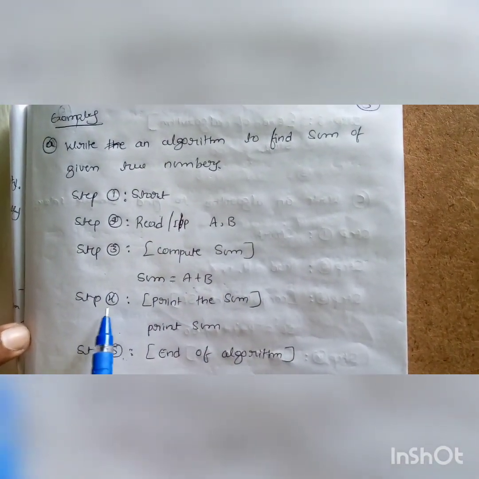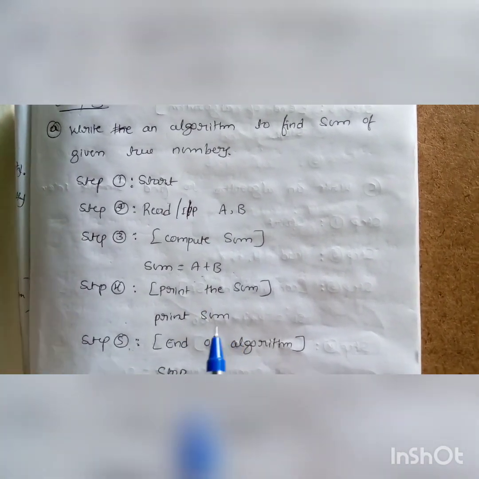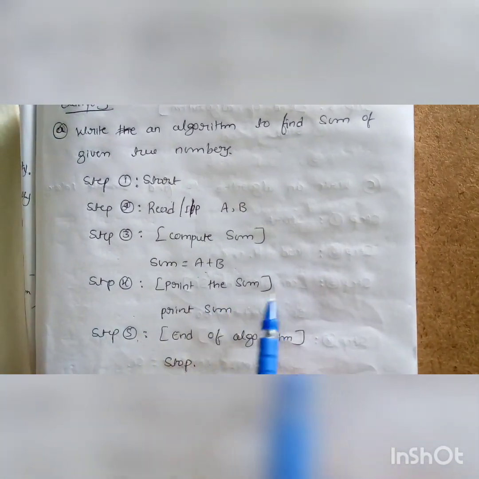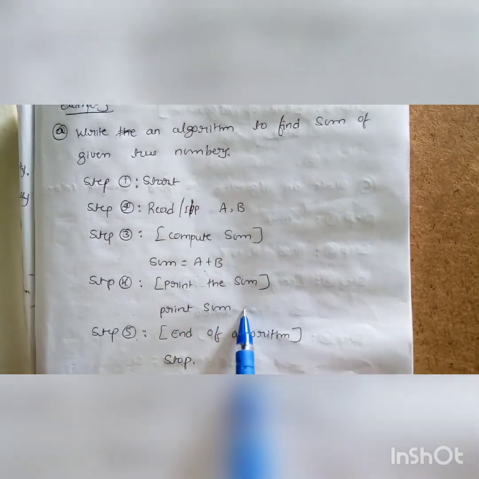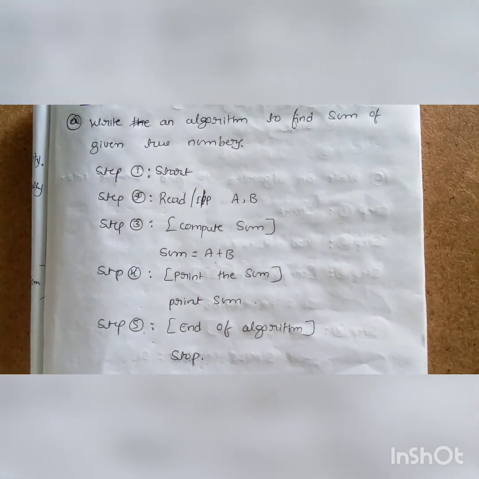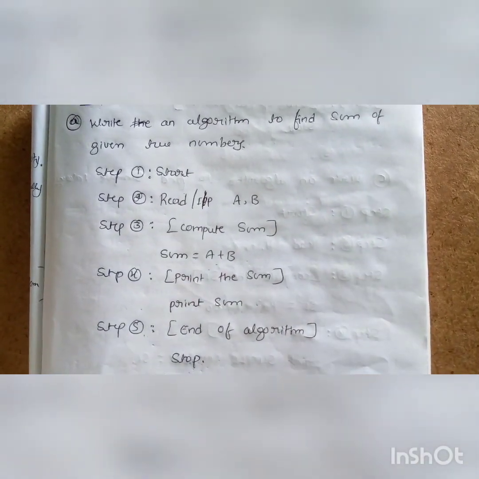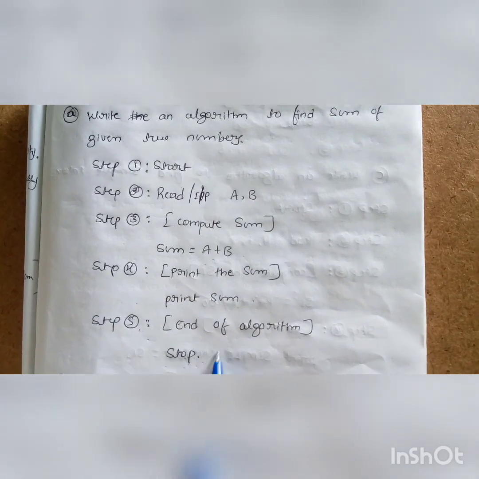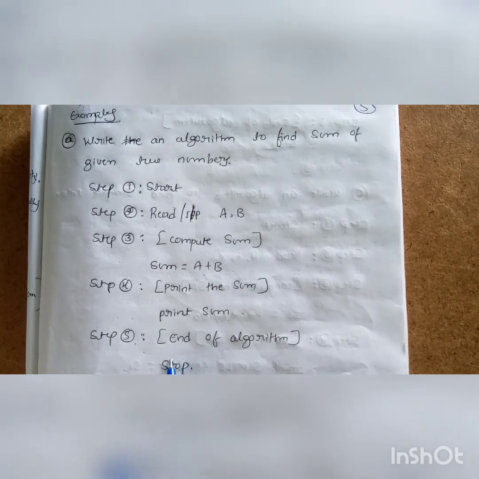The next step is step 4, which means display the output or the result, that is, print sum, or write sum. Next is step 5, which is the end of the algorithm, that is, stop. The end of the algorithm means termination; it specifies the last instruction in the algorithm.